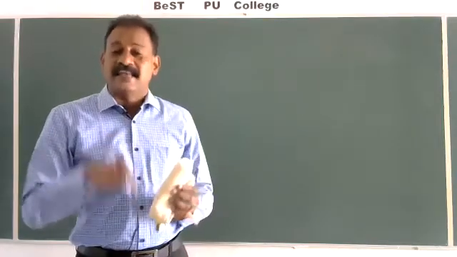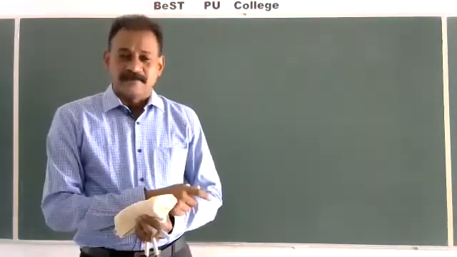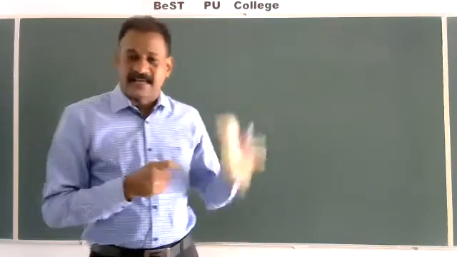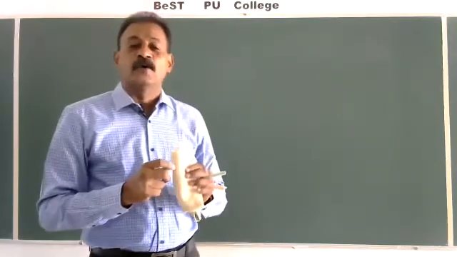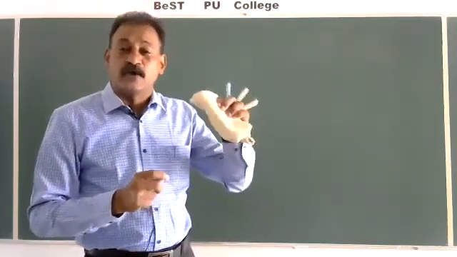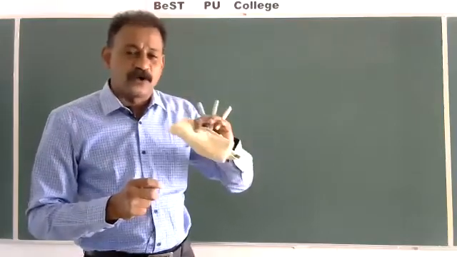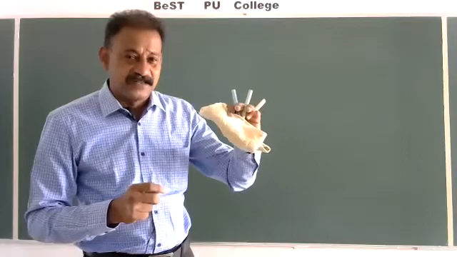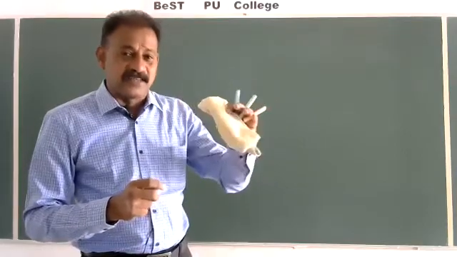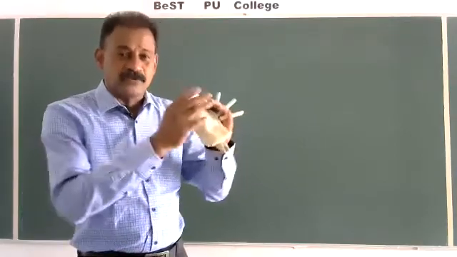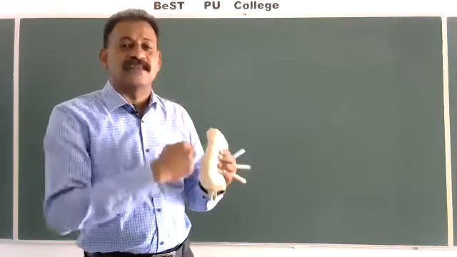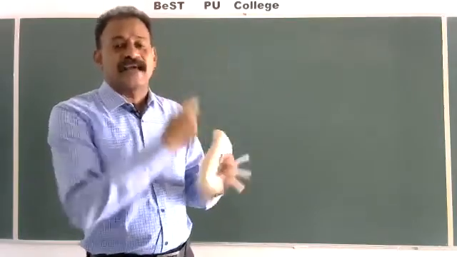And gene therapy is a technique where we are going to correct this defective gene. How are we going to correct it? The gene correction is nothing but removing that gene, and in the place of that gene, a new healthy gene is added.